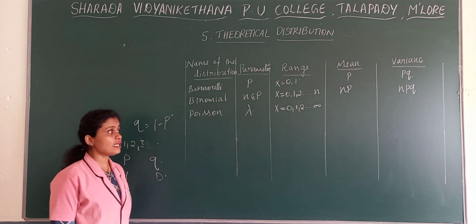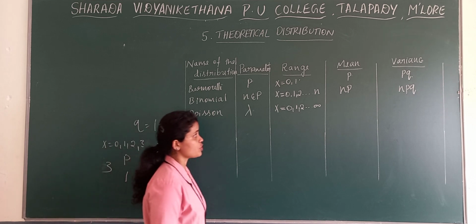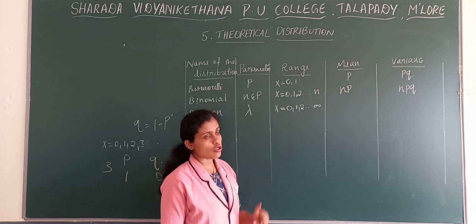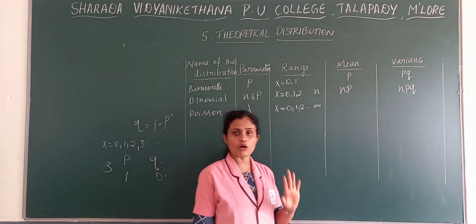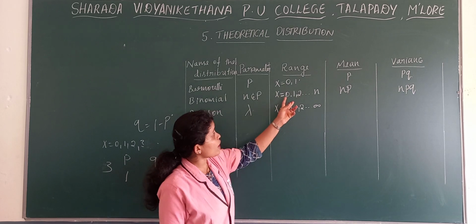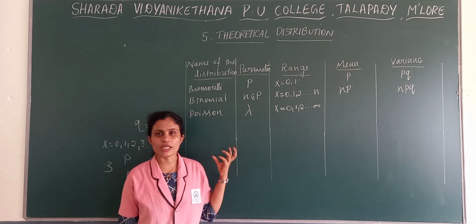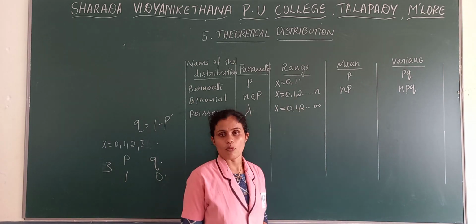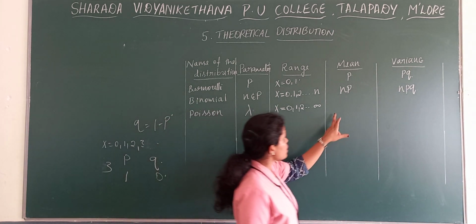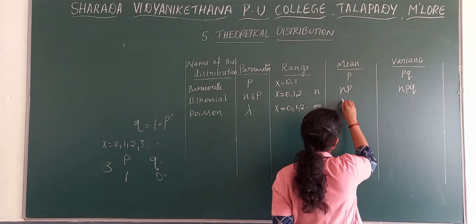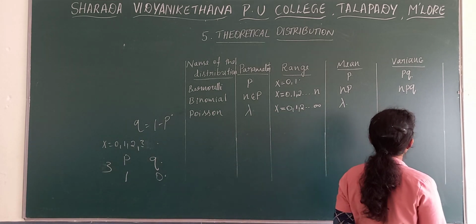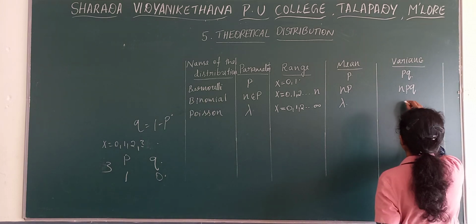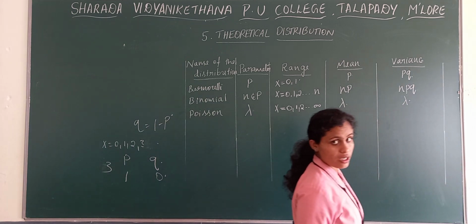Unlike binomial distribution, where there is a fixed n value, in Poisson distribution there will not be any n value. Sometimes in binomial distribution, if your n value tends to infinity or is large, we consider it as Poisson distribution. Mean is equal to lambda, and variance is also lambda.